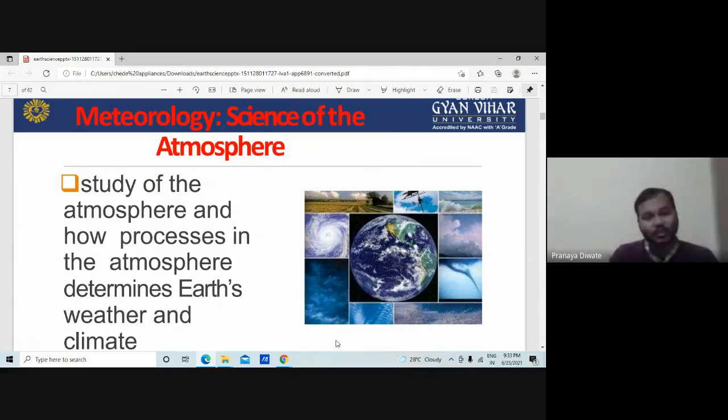What is climate? Climate is the long-term weather condition of an area. Short-term condition is known as weather. Long-term condition of any area is known as climate. So this is the difference between weather and climate.